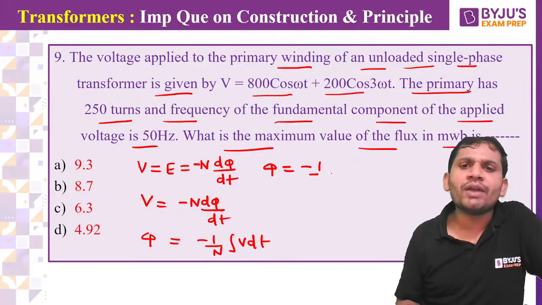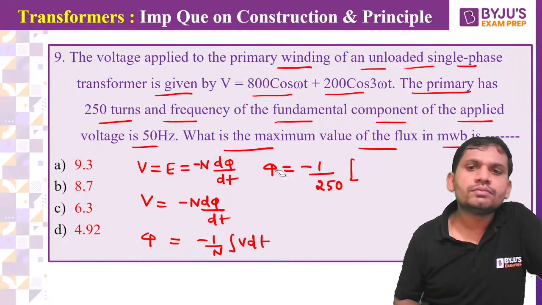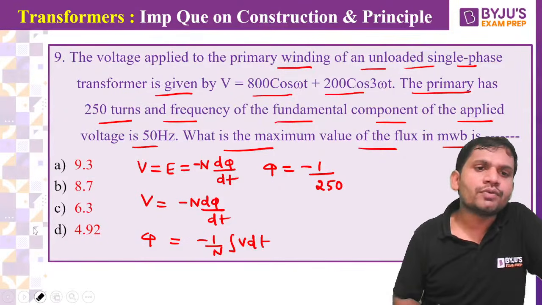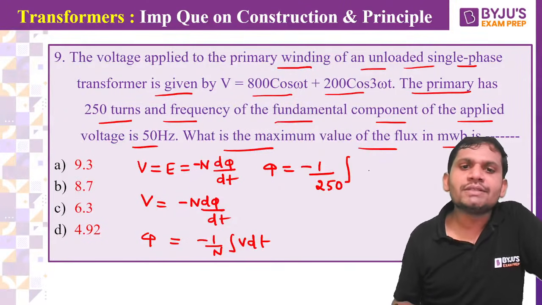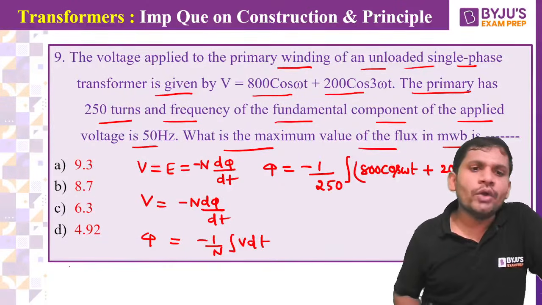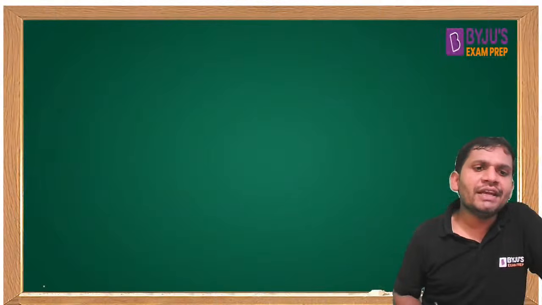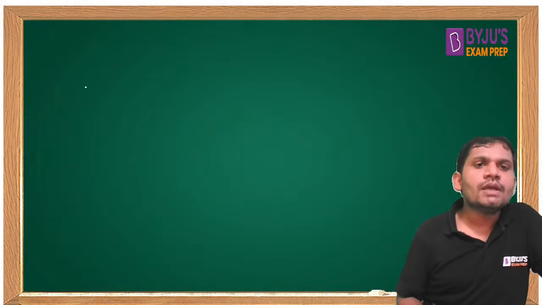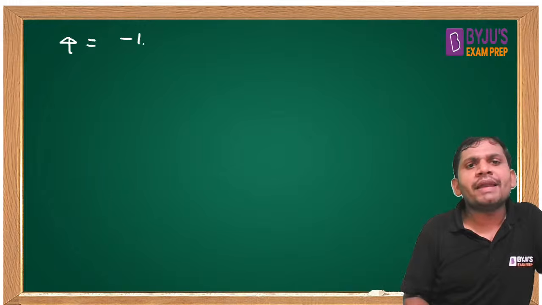Phi equal to minus 1 by N, and N is 250 turns, into the integration of V, which is 800 cos omega t plus 200 cos 3 omega t. Now we can write. You can make the integration, students. Then phi equal to minus 1 by 250.